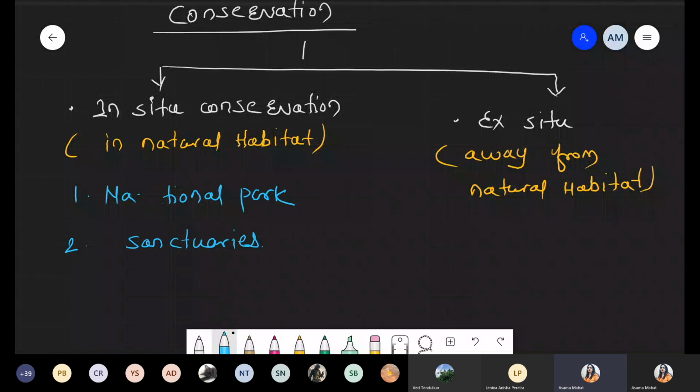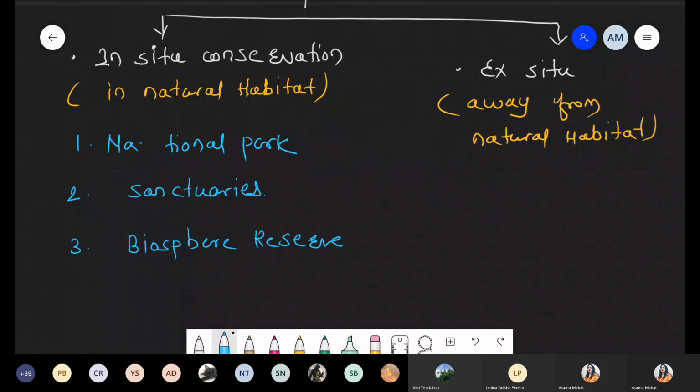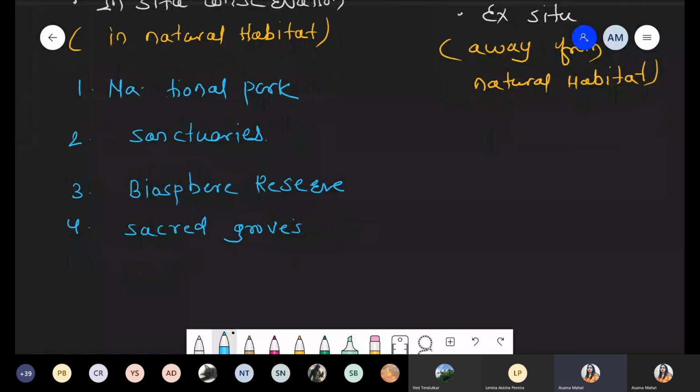Number three, we discuss biosphere reserves. Number four, sacred groves. Number five, sacred lakes.